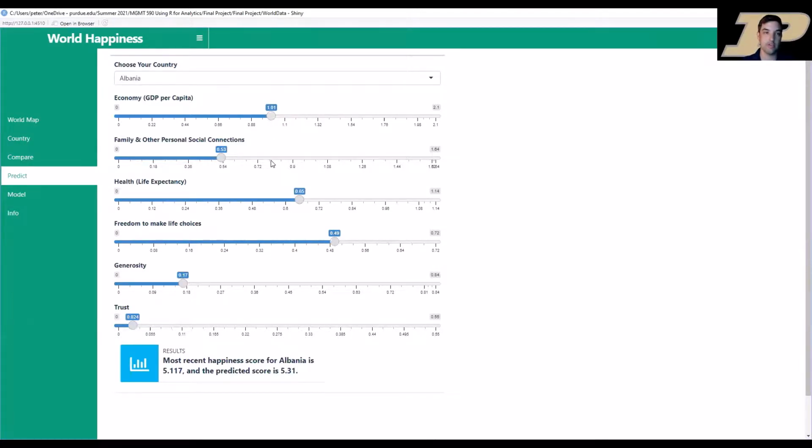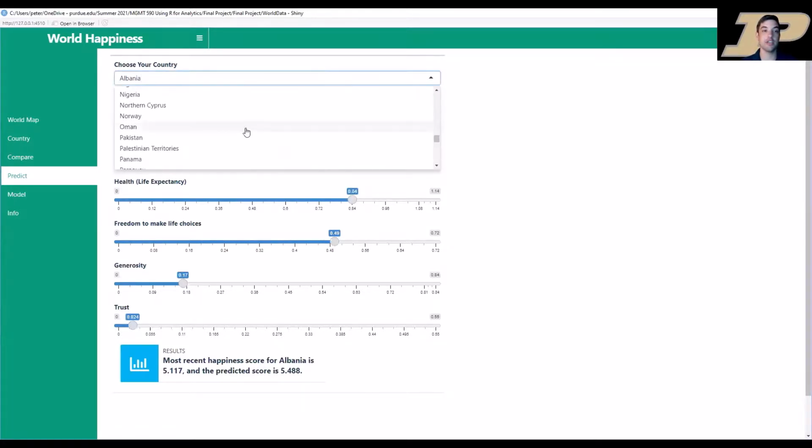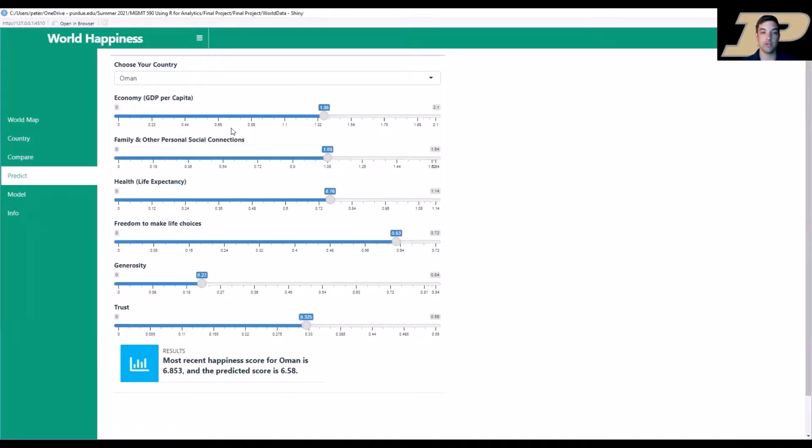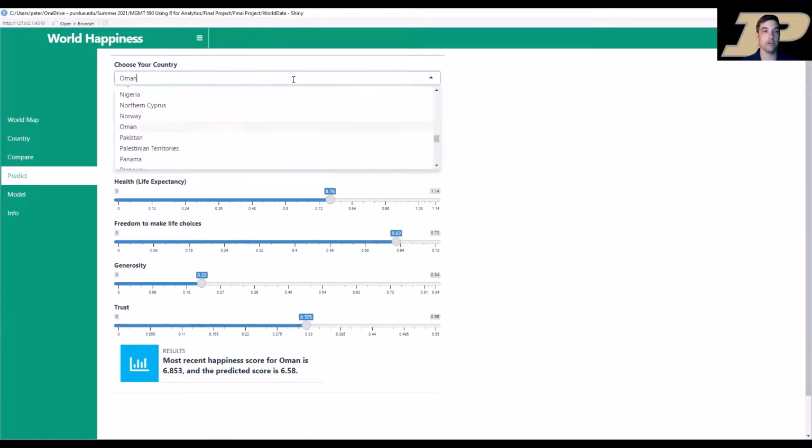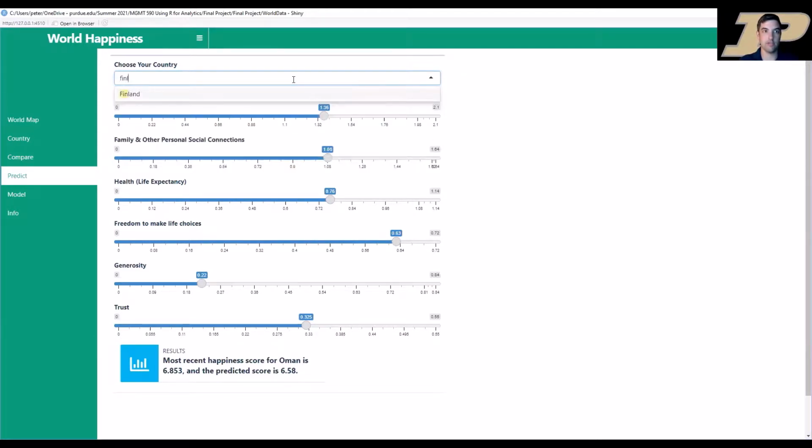So if we increase the life expectancy a bit, maybe, for Albania, you can see it rising down there on the bottom. And as I said, you can just change any country you want. Here's Oman. And you can also search for a country. Let's go with Finland, our overall number 1. And that really helps you to determine how you can increase your country's happiness.